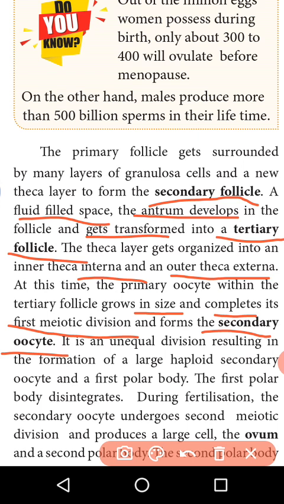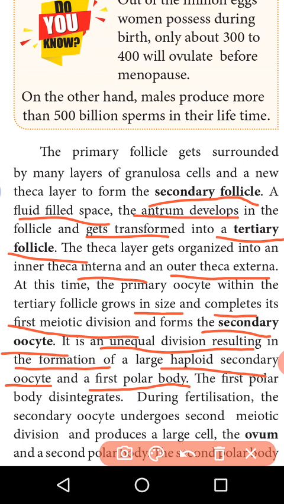Then the unequal division results in the formation of a large haploid secondary oocyte and the first polar body. What is the difference between spermatogenesis and oogenesis? Spermatogenesis has equal division, but oogenesis has unequal division.